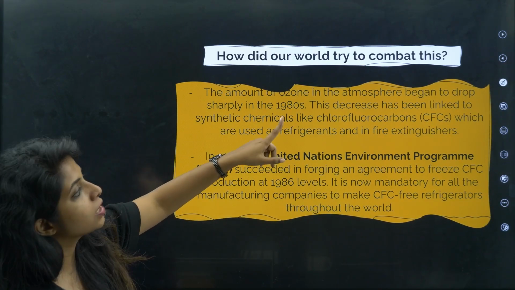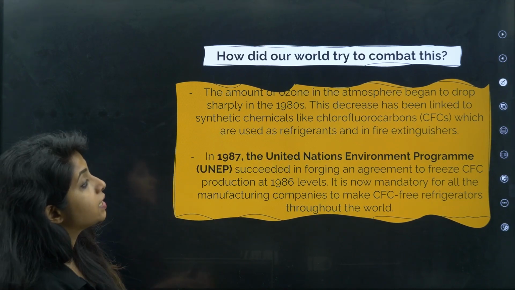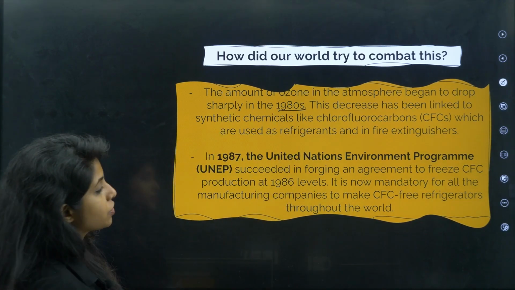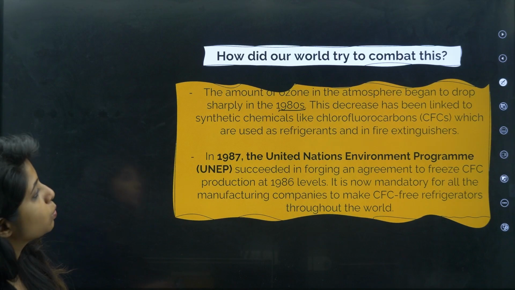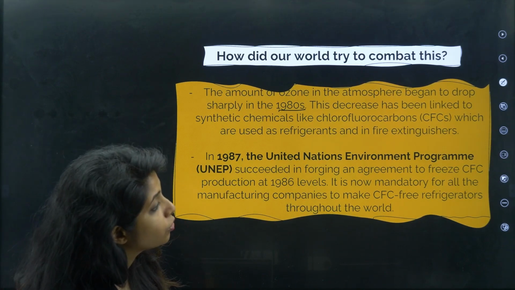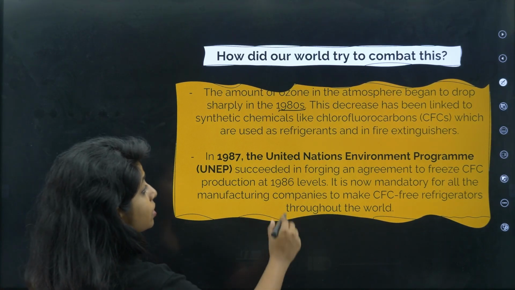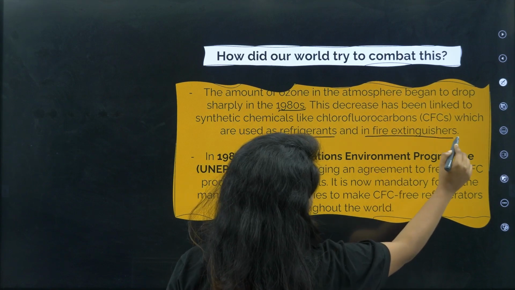The amount of ozone in the atmosphere began to drop sharply in the 1980s, before all of us were born. This decrease has been linked to synthetic chemicals like chlorofluorocarbons, which were used as refrigerants and in fire extinguishers.